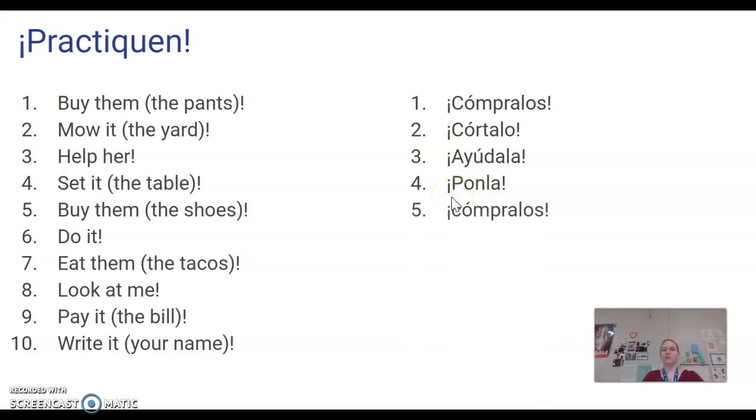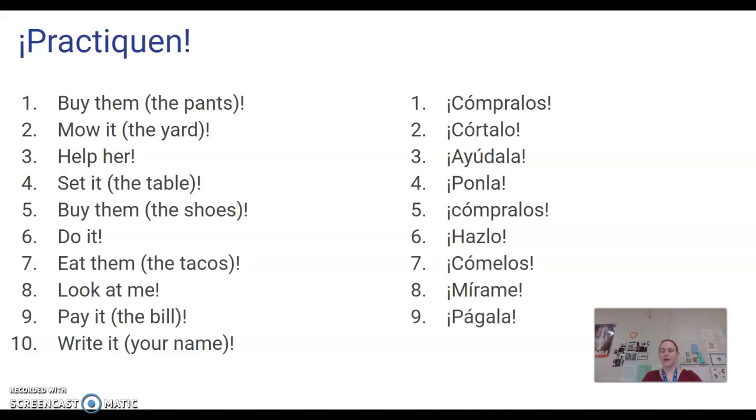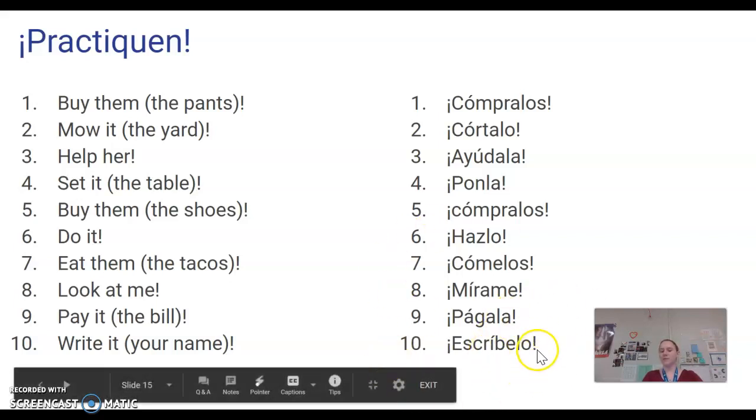Buy them if they are the shoes. Cómpralos. Same thing as up here. Do it. Hazlo. Eat them if they are the tacos. Cómelos. Look at me. Mírame. Pay it if it is the bill. Págala. Write it if it is your name. Escríbelo. So whenever we play escríbelo in class, and that's the game, and what do you have to do? You have to write it.